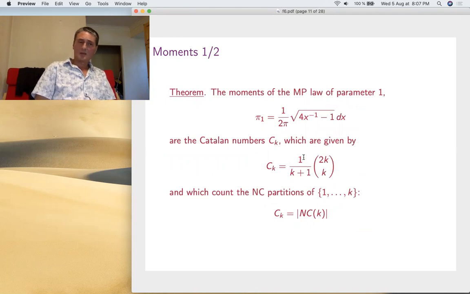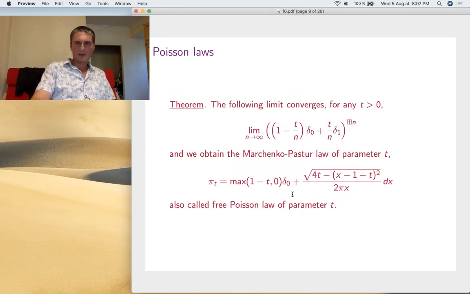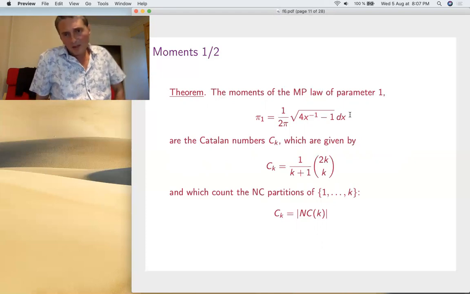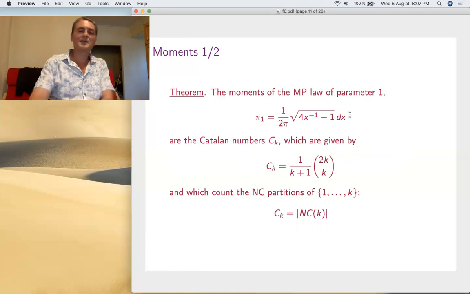We'll do everything via the moment method. So what are the moments of Marchenko-Pastur? In parameter 1, the formula simplifies. Let's go back to the formula. When t is 1, this Dirac mass disappears, and here you have 4 minus (x minus 2) squared, so lots of simplifications. That's your formula here. It's very simple, supported on [0,4]. The moments are the Catalan numbers, which have another formula.